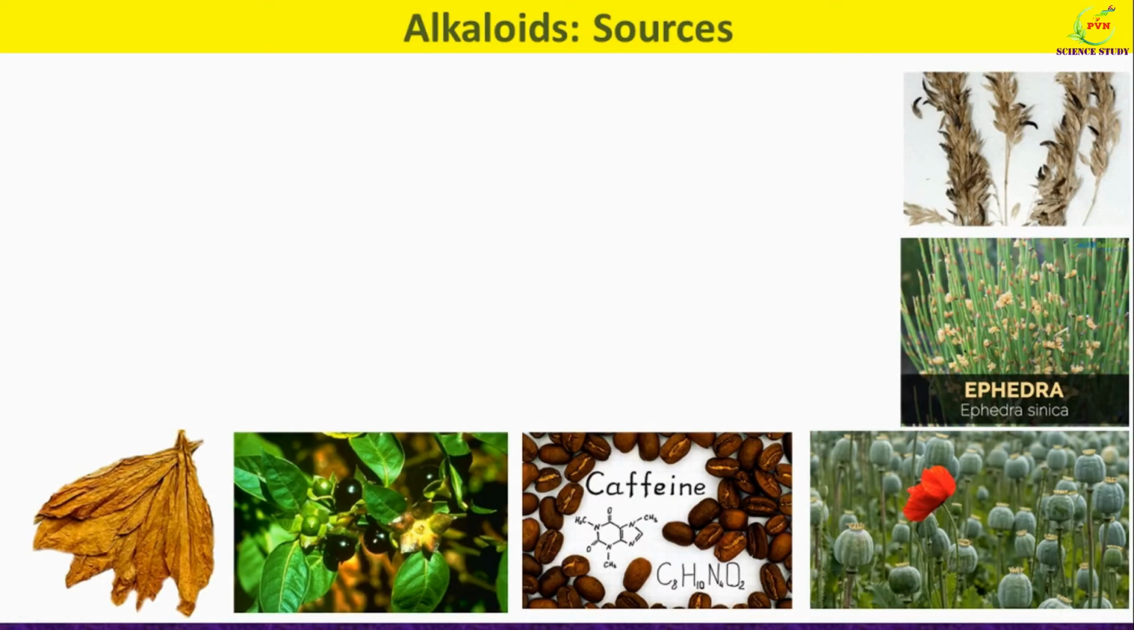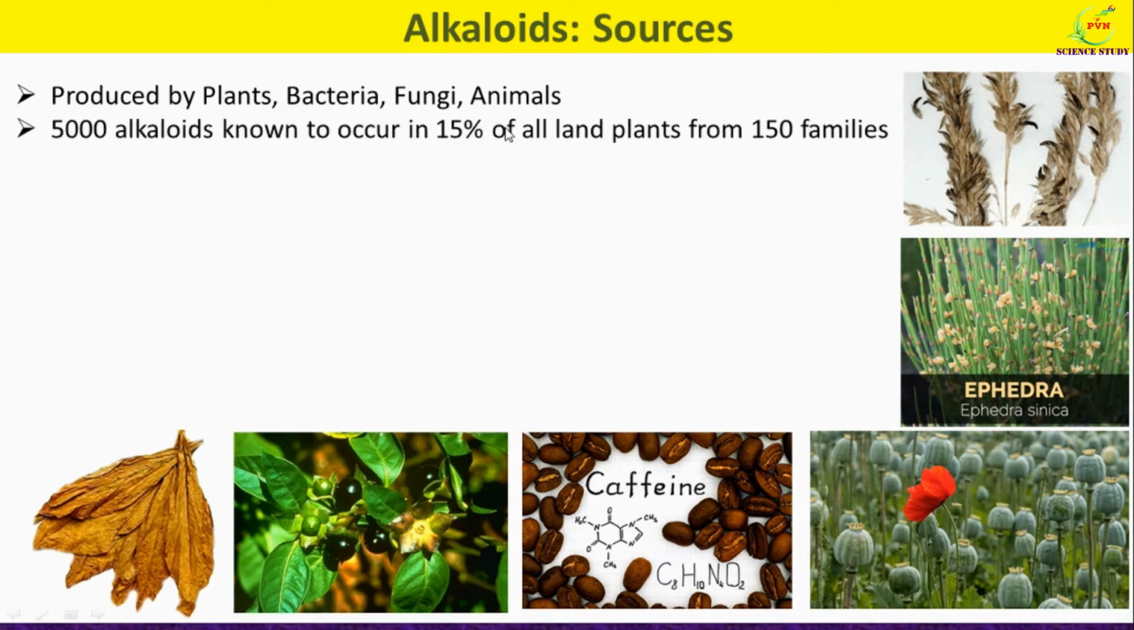Dear students, now we will see sources of alkaloids. These are some of the photographs of the alkaloid sources. Alkaloids are naturally produced mainly by plants. They are also produced by bacteria, fungi and animals. Around 5,000 alkaloids of all types have been known to occur in 50% of all land plants and in more than 150 families of plants.